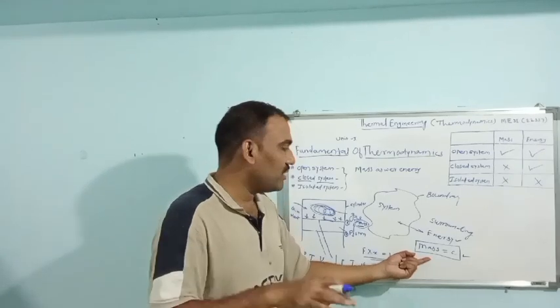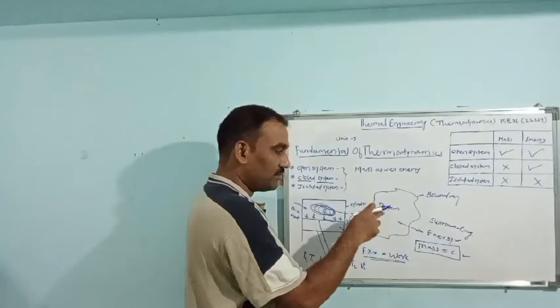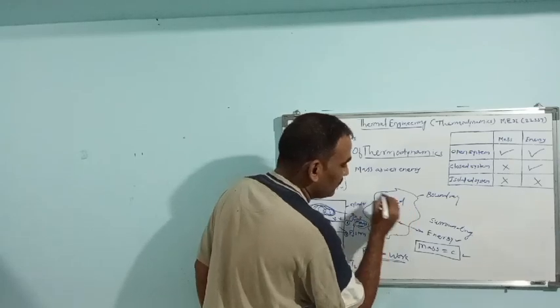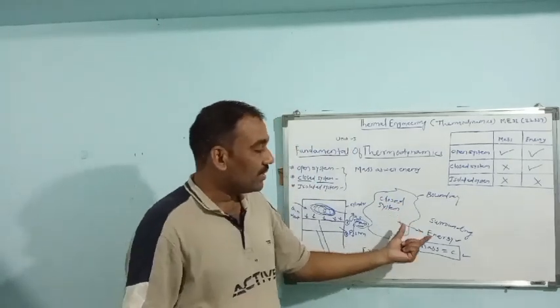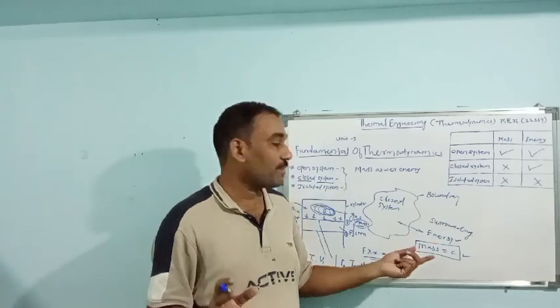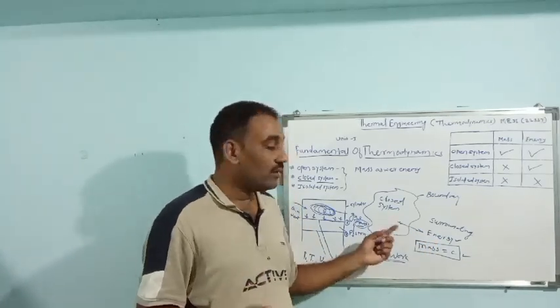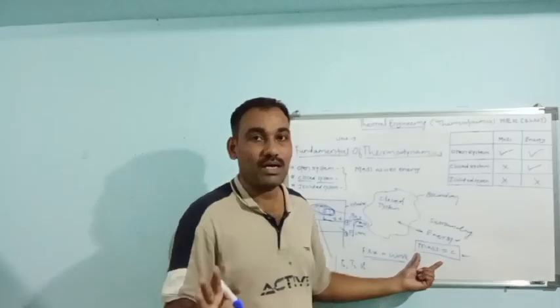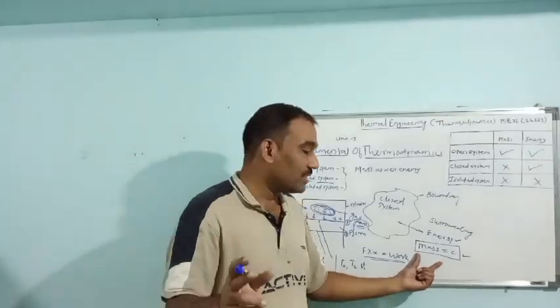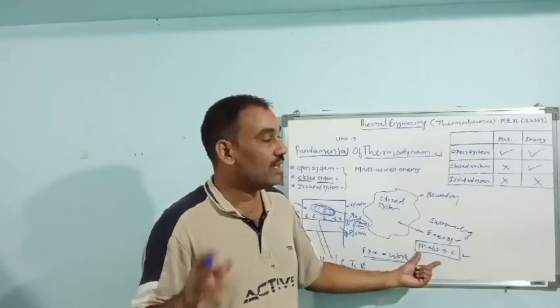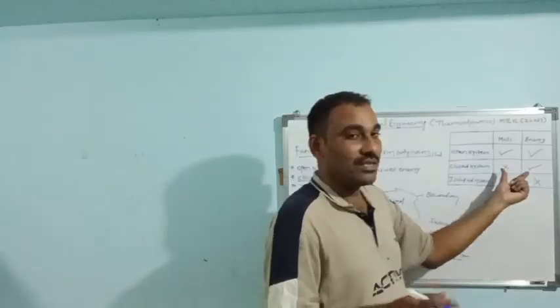In another word, closed system is one in which only exchange of energy takes place between system and surrounding without exchanging the mass. It means mass remains unchanged.